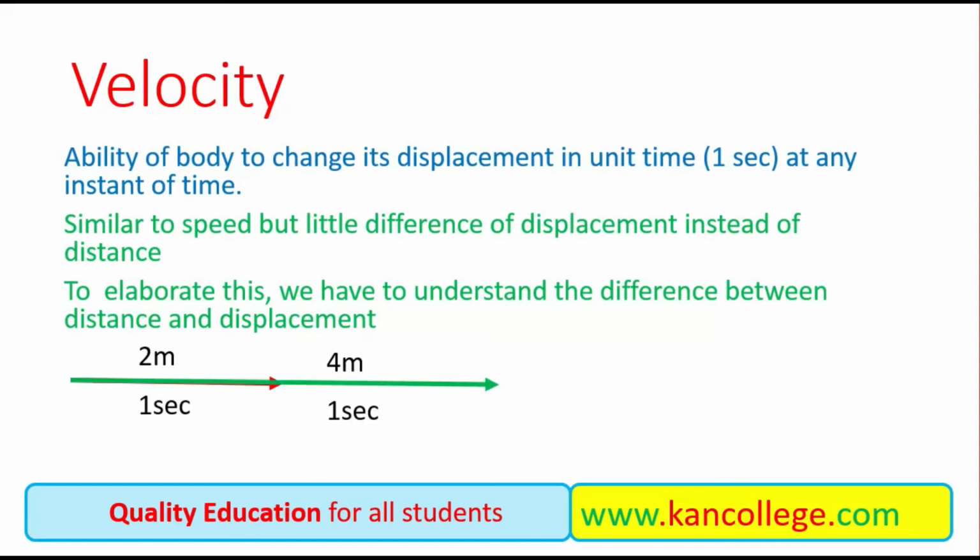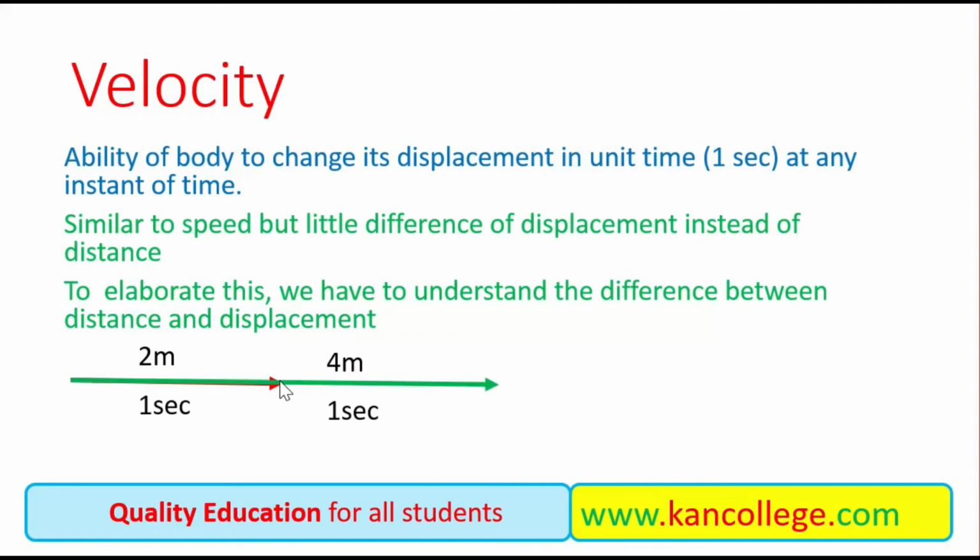If a body is moving with the ability of 2 meters per second, for example, initially it covers a distance of 2 meters in 1 second, so it is displaced from its initial point to the final point. Totally it is displaced from its first place to the second place a distance of 2 meters, and the shortest distance between these 2 points is 2 meters, so displacement is 2 meters.